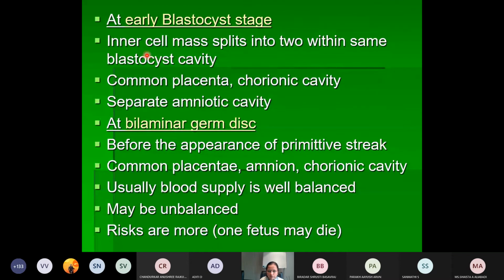Then the other one is at the bilaminar germ disc stage. Here, in the primitive streak, two different organizing centers will appear. So two different embryos will develop because the cells are totipotent. Two separate embryos will be formed, covered by a common placenta, amnion and chorionic cavity. This is called monochorionic and monoamniotic, which commonly leads to conjoined twins.